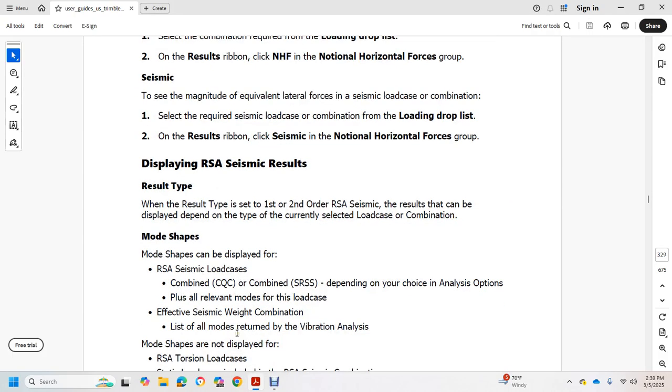The result type is first order or second order RSA seismic. The result that can be displayed depends on the type of currently selected load case and combination. For the mode shape, the display of the RSA seismic load is combined by CQC or combined by SRSS, depending on the choice of the analysis option, plus all relevant modes located effective with the seismic combination list. All of the modes return with the vibration analysis.